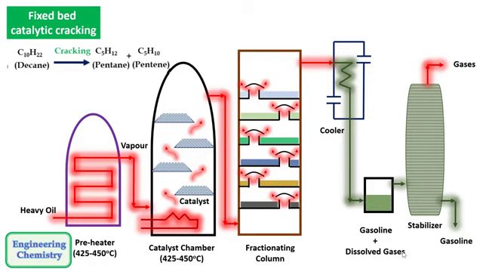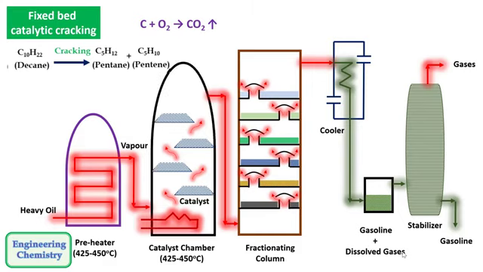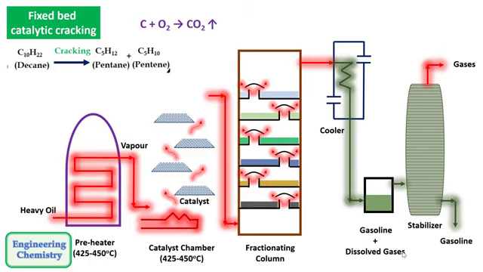So, the catalytic chamber is replaced by a fresh catalytic chamber and the old chamber is heated in the presence of oxygen to convert the accumulated carbon on the surface of the catalyst into CO2 gas. This CO2 gas is evaporated and the catalytic chamber is regenerated. So that is how there are two catalytic chambers which are used alternatively, which is very time consuming. Hence it was replaced by fluid bed catalytic cracking.